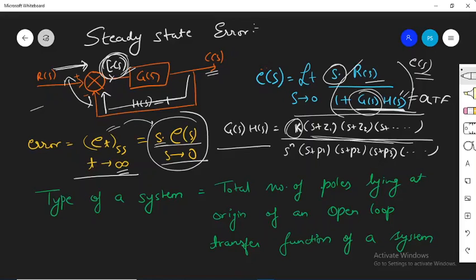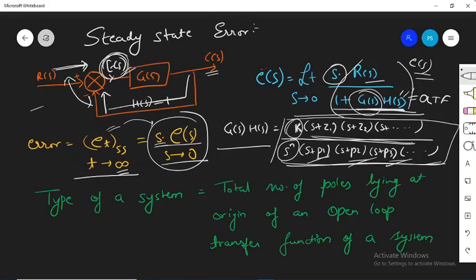It can have certain zeros in the numerator, and some poles in the denominator which can lie at different places. It can lie at minus P1, minus P2, minus P3, and there can be several poles which are lying at the origin of the system. So this is the general expression of G(s)H(s).